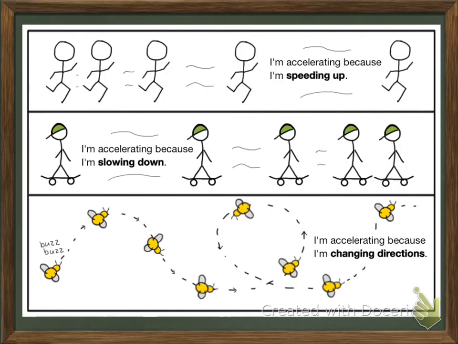So here we have 3 different examples. Let's say that you are walking down the street and you see your friends up ahead and you're really excited to go see them. You're going to start running to go catch up to where your friends are. Because you were walking and you changed to a run, that speeding up is an acceleration. If you are skateboarding down the road and you're getting really close to your house, and so you start to slow down so that you don't fall, that slowing down is again an acceleration. Or you can see your little buzz bee down at the bottom, and he's going up and down and doing little loop-de-loops. Because he is changing his direction, even though he doesn't change his speed, that is still an acceleration.